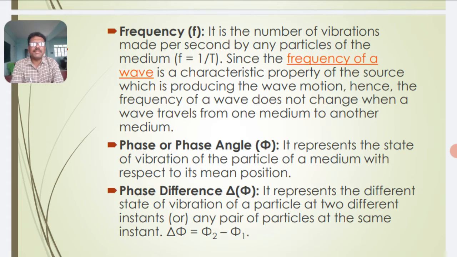The relation between frequency and period is given by f is equal to 1 by T. When a wave travels from one medium to another medium, the frequency does not change. That means the frequency is the same when the wave travels from one medium to another medium.